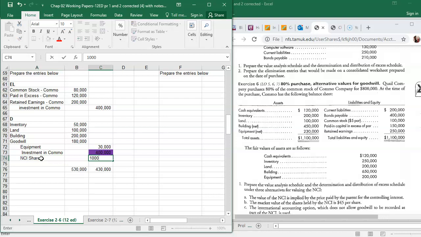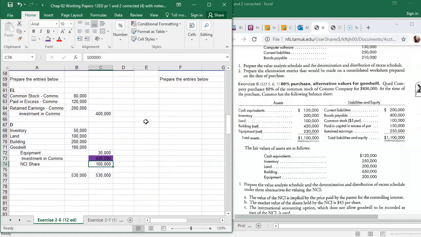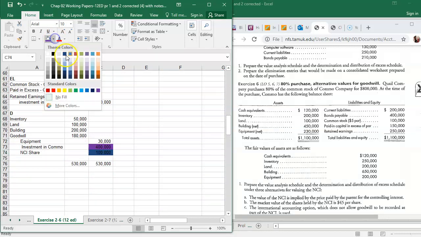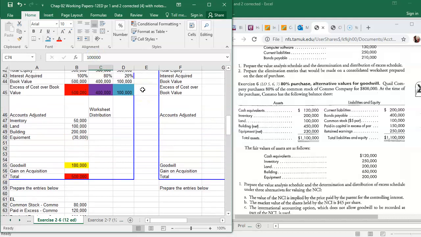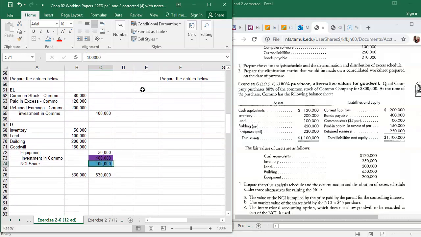And that is for 100. And that's basically their share of the equity plus these adjustments here. So that was for part A.